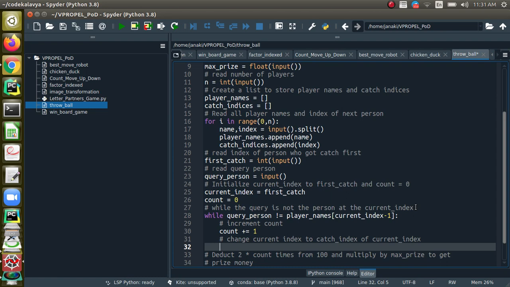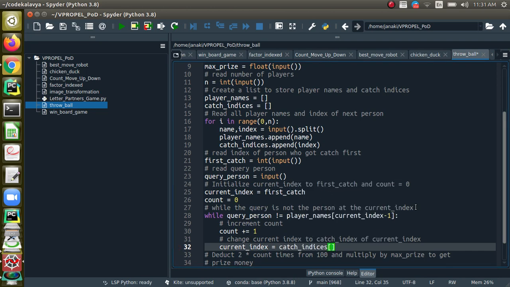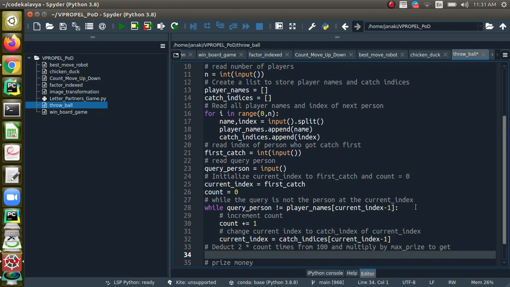So that should be your current index. So you change your current index equal to catch indices of current index -1, right? This should help us, and after doing this you will come out of the loop when you have met the query person.